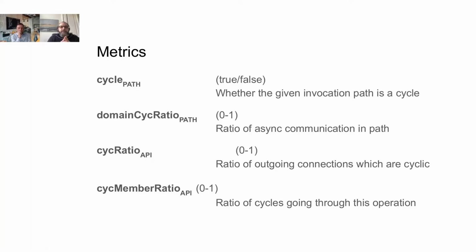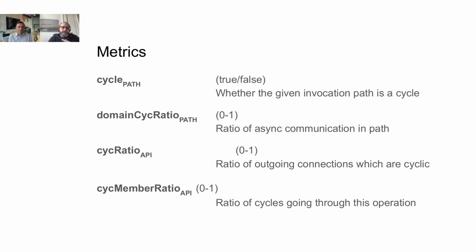The second one simply tells us how many of our communication elements in our path are asynchronous or synchronous. So if we have a domain cycle ratio here of 1, that means all our communications are asynchronous and are based on domain messages. The next 2 metrics go a bit more in depth. They are operating on the API level. The first one tells us, if we have a given API operation and this API operation has some outgoing connections, how many of these connections would finally result in a cycle.